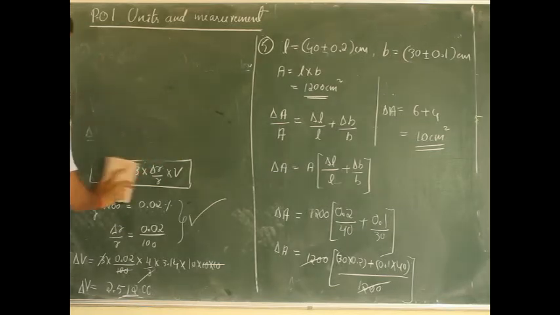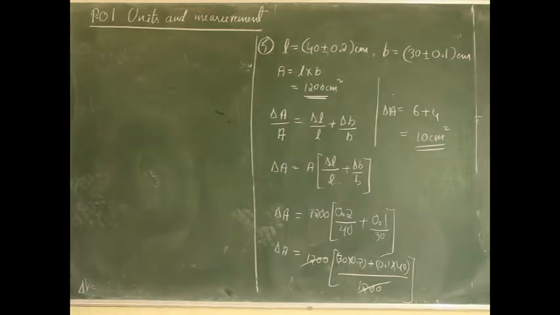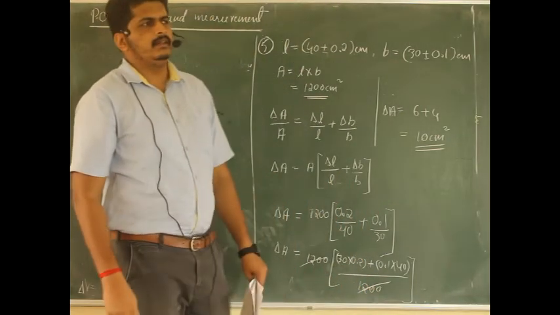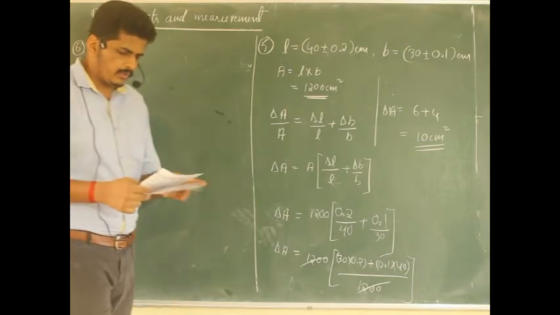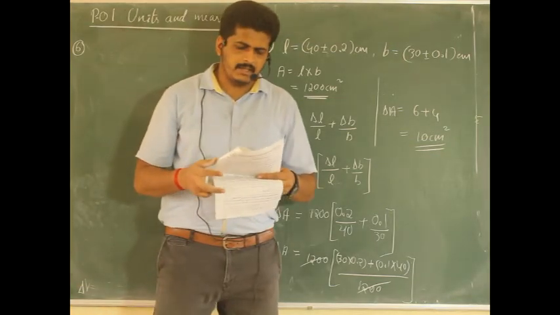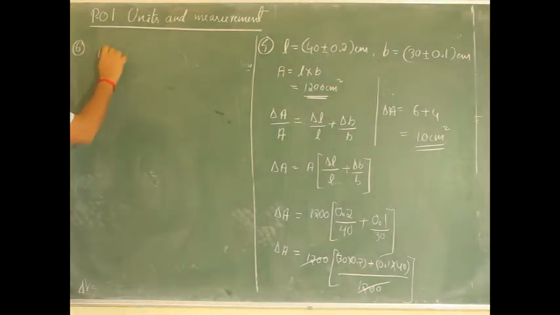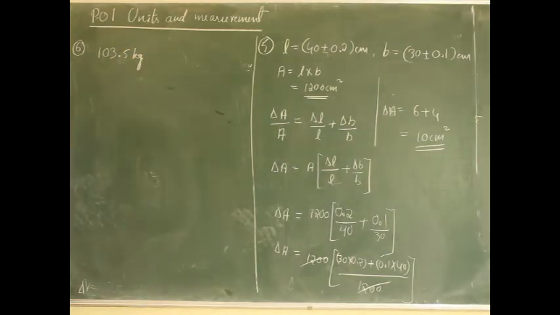Let us move on to the next question, question number 6. Let me read the question. This question is not about measurement of errors. This question is regarding significant figures as well as the rounding off concept. Question number 6: the value 103.5 kg is rounded off to 3 significant figures, then the value is, and options are given.